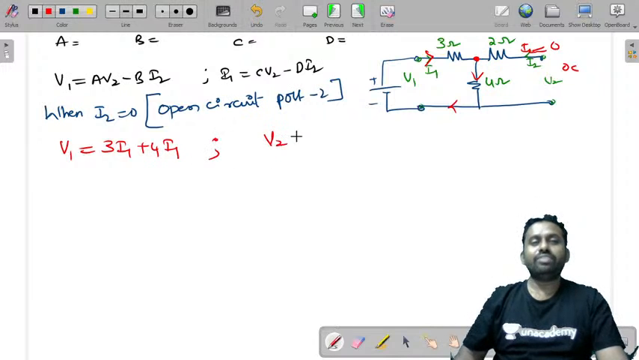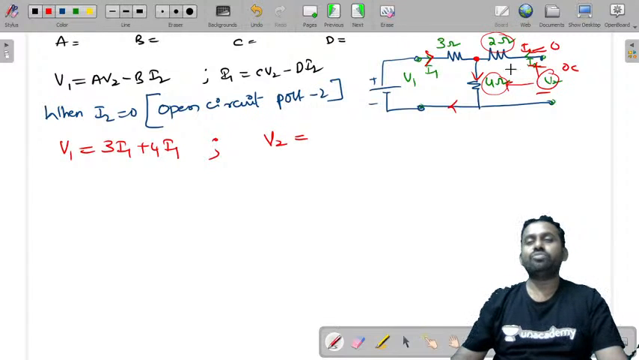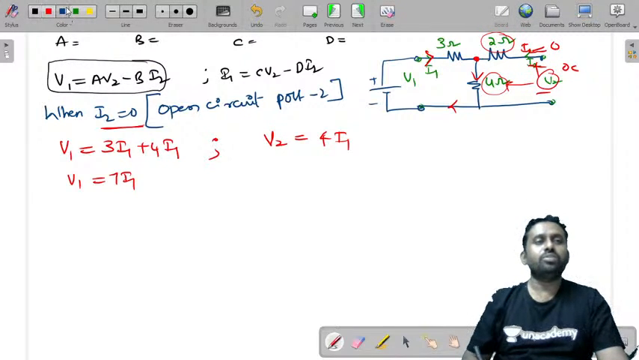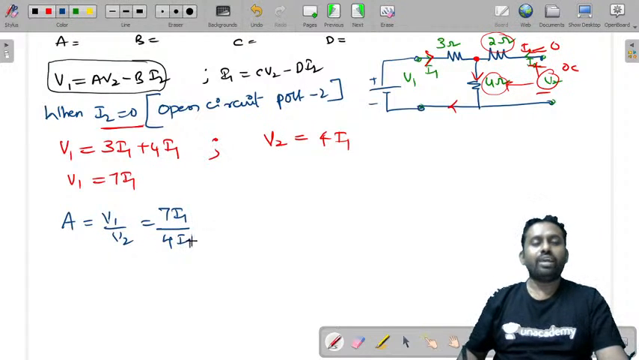And what is V2 equal to? V2 is the voltage across 2 ohm and 4 ohm, but the current in 2 ohm is 0. Therefore, the voltage across 2 ohm is also 0. So V2 is the voltage across 4 ohm directly. So it is 4 into I1. So when you make I2 equal to 0, A is V1 by V2. We'll write V1 is equal to 7I1. A is equal to V1 by V2. What is V1? 7I1. V2, 4I1. It is 7 by 4 units because voltage by voltage.